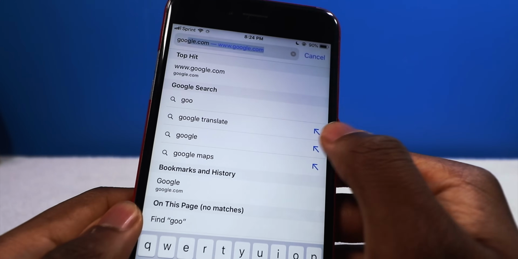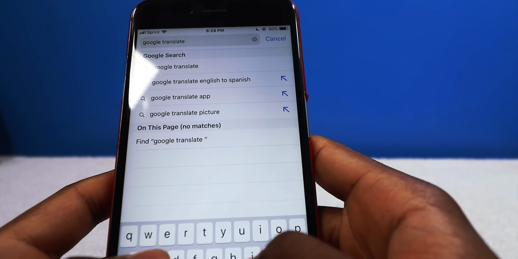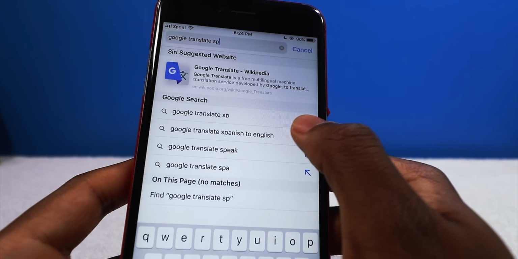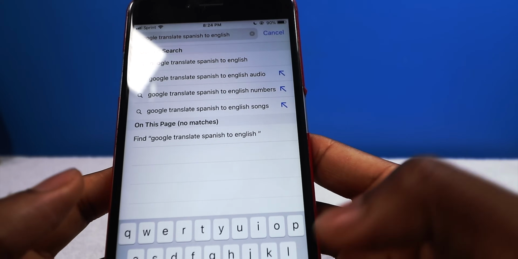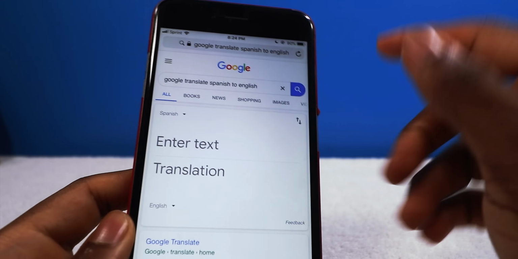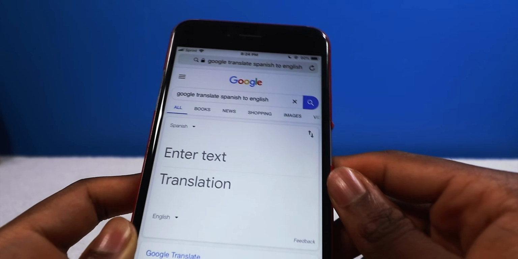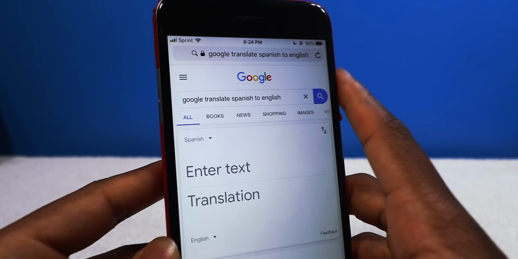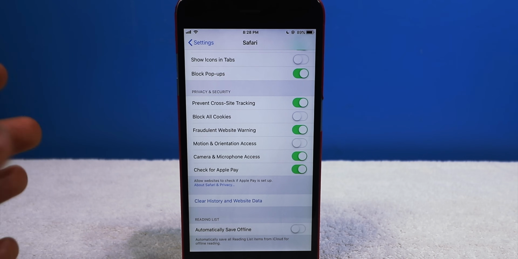So you can autofill, so Google Translate, and then you can type in Spanish to English, and then you could type in a word if you like. So without actually tapping in to search it, it's gonna fill in automatically just like that. So that's pretty cool. Nice changes to Safari. Advertisers don't track what you're doing, so more security, more privacy stuff added into Safari. You know, the more security the better.